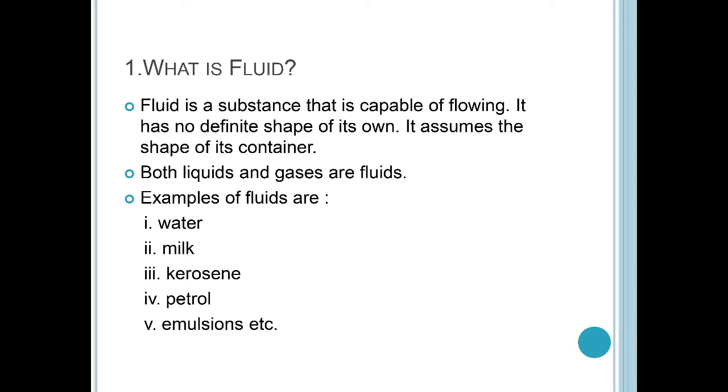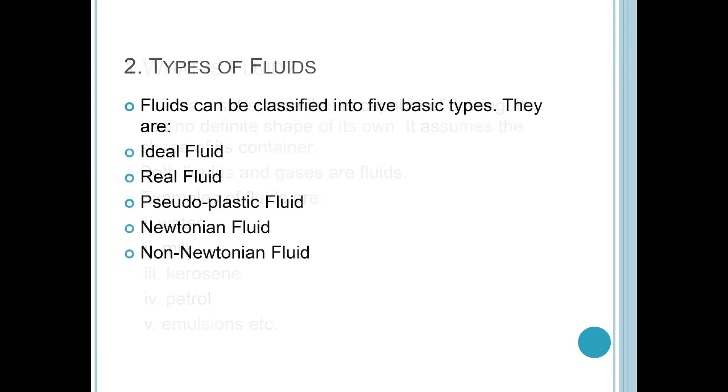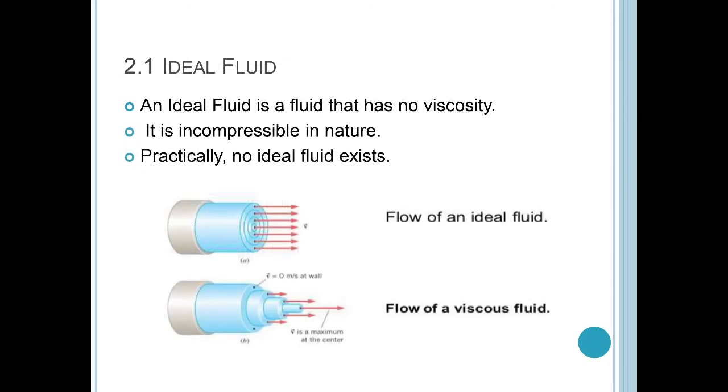Examples of fluid: water, milk, kerosene, etc. Further, fluid can be classified into five basic types: ideal fluid, real fluid, pseudoplastic fluid, Newtonian fluid, and non-Newtonian fluid. We will see them one by one. First, ideal fluid. An ideal fluid can be defined as a fluid that has no viscosity and is incompressible in nature.